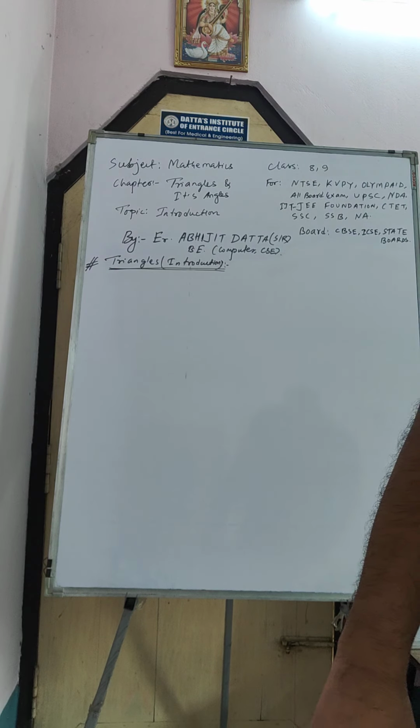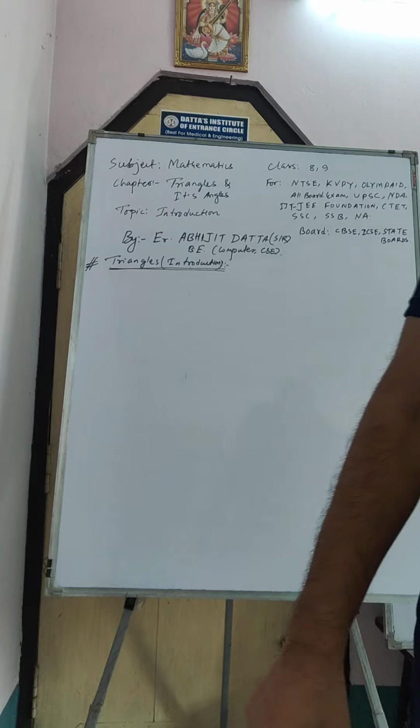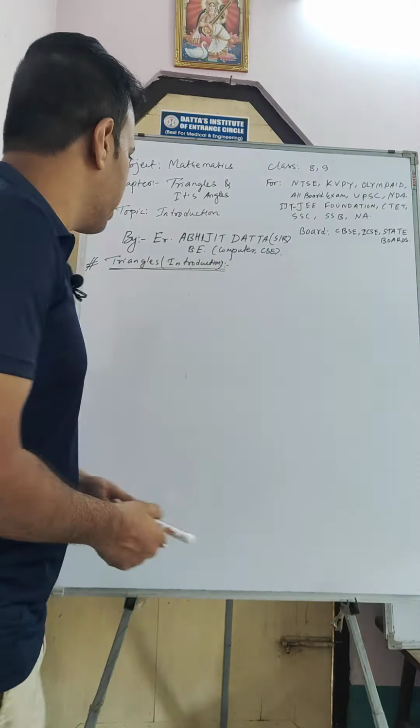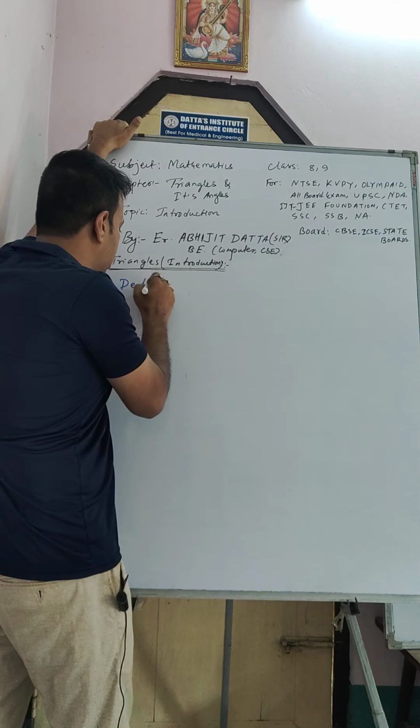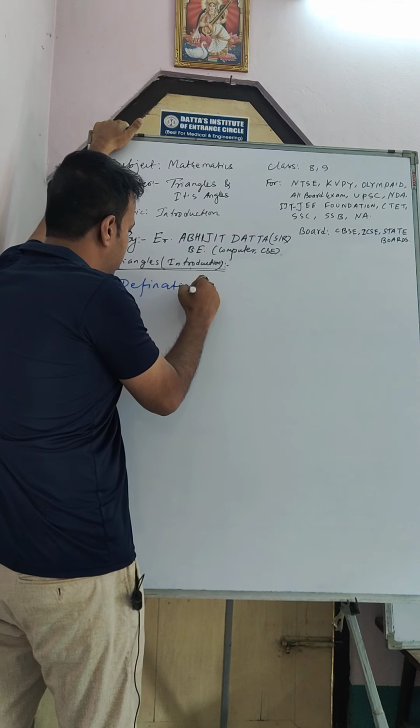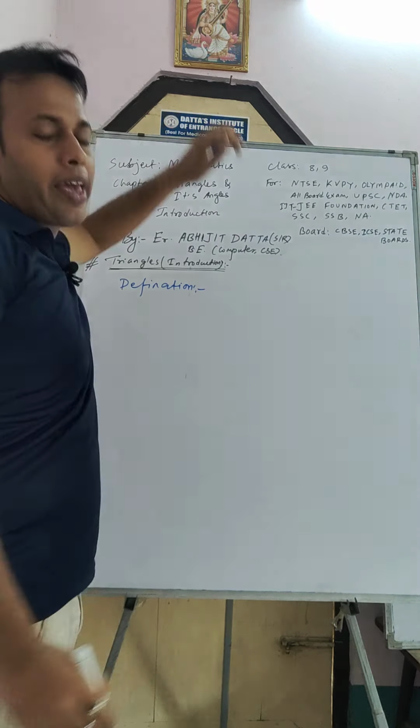Now first, what is a triangle? What is the definition of a triangle? How can I define a triangle?